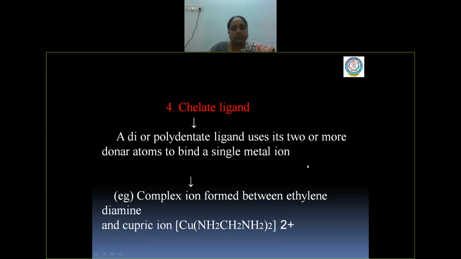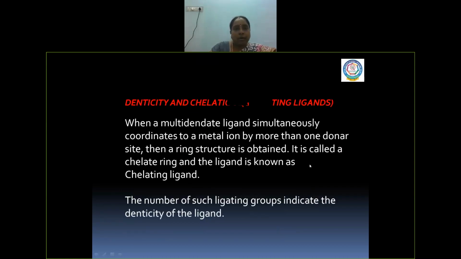And the next is about denticity and chelation. So what is denticity? Denticity is nothing but the linkage formed by the ligands to the central metal atom. And chelation is when the chelate ligands get attached to the central metal atom.